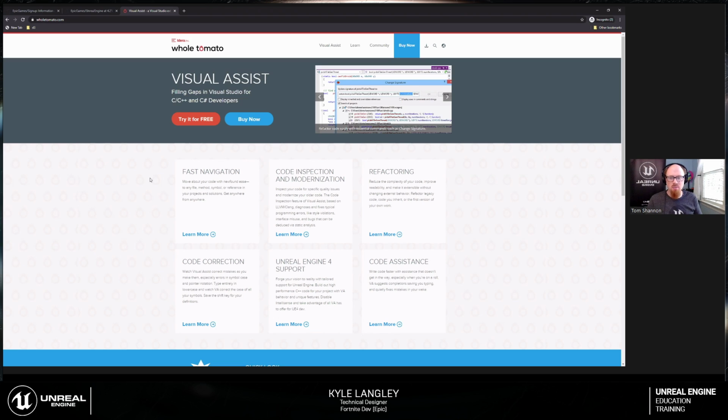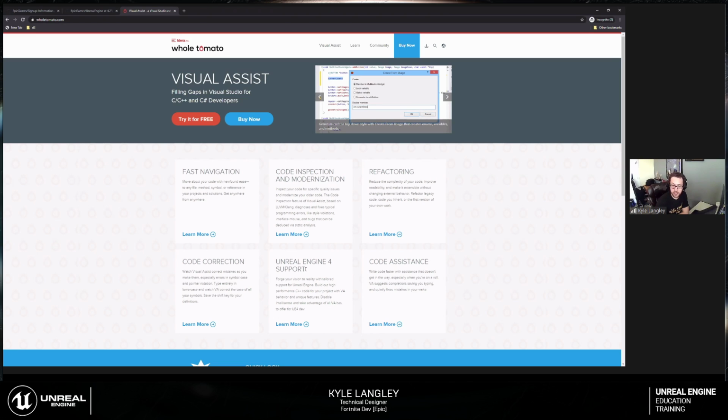Visual Assist X, yeah. It's so important, and even Epic is not typically like, go buy this software. We even have it on our documentation page on how to install the extension and how to get it to work with UE4. Right. So it's very well integrated. It's very usable. It's nice.